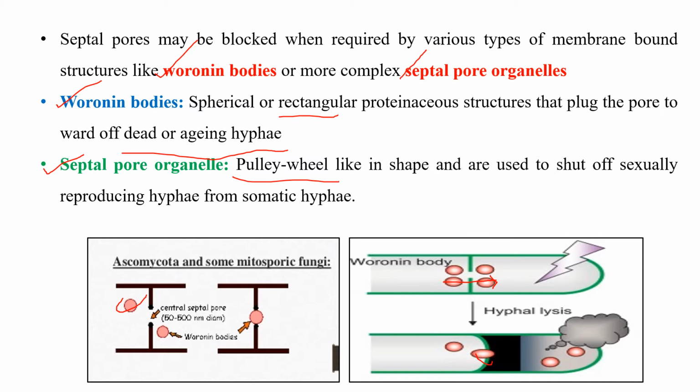Here we have to remember these two things: Woronin bodies plug the septal pore to ward off dead or aging hyphae, and septal pore organelles are pulley wheel-like structures used to shut off sexually reproducing hyphae from somatic hyphae. These are the two structures which can block the septal pore.